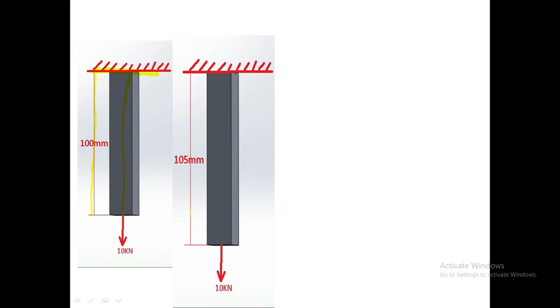Its length increases from 100 to 105 mm, and that increase in length is called deformation or delta L. So the definition of strain is the ratio of change in dimension to the original dimension of a body.